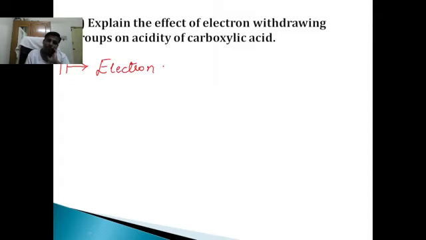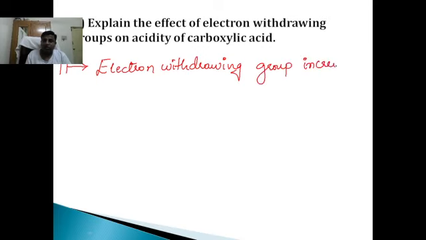Electron withdrawing group increases the acidity of carboxylic acids.